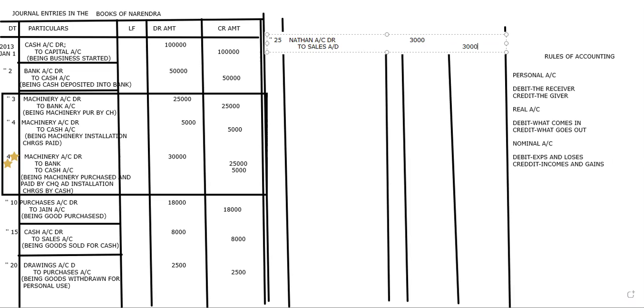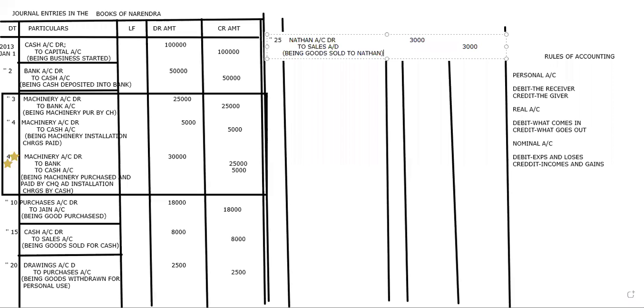Ma, if I'm making any mistakes, you correct them while you are writing in the books, because I'll be in a hurry. So, being goods sold to Nathan. Yes, what is the next thing?